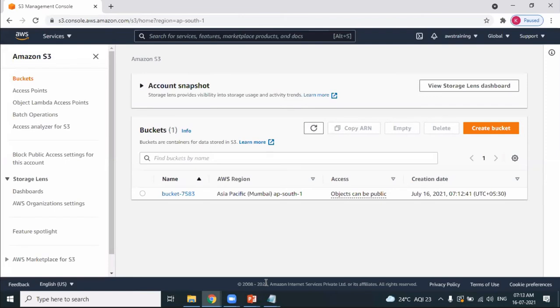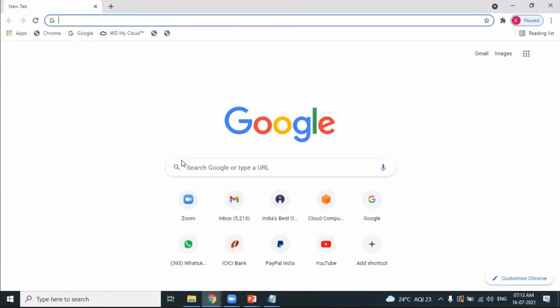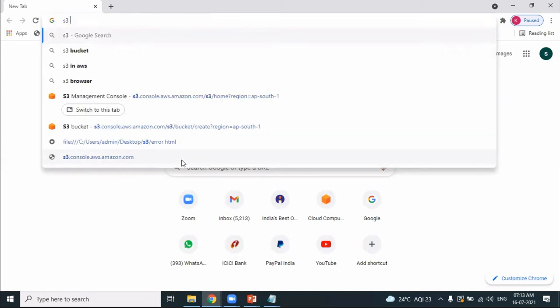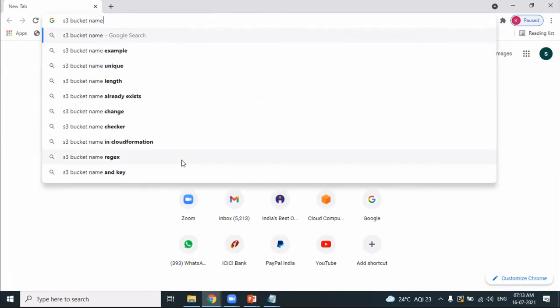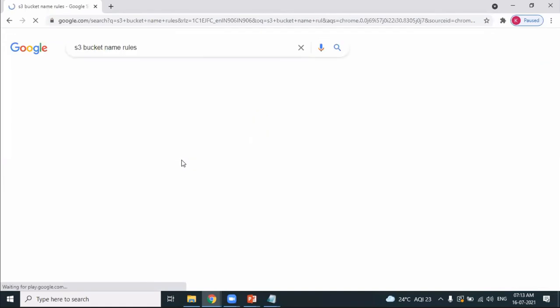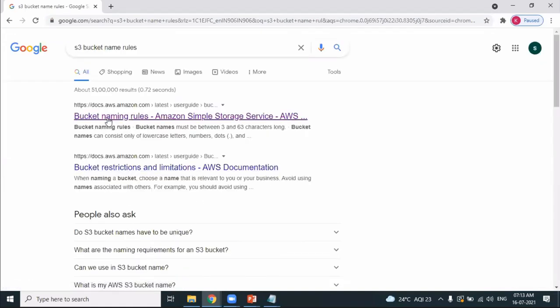Okay, so you need to have a quick note of the bucket naming rules. Just a quick revise of bucket naming rules, which is very important. So search in Google for S3 bucket name rules. Okay, so bucket naming rules is very important. So let's have a quick revision. You need to follow these rules when you're naming a bucket.